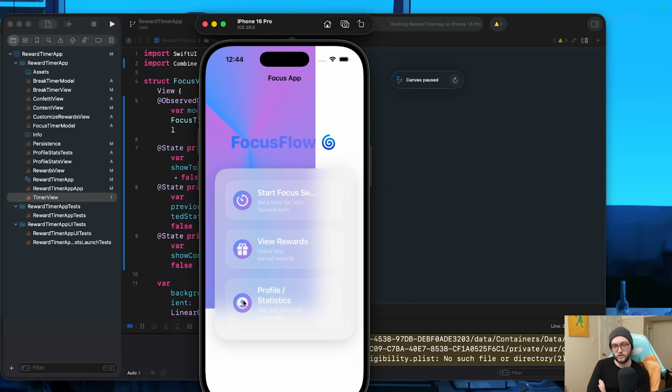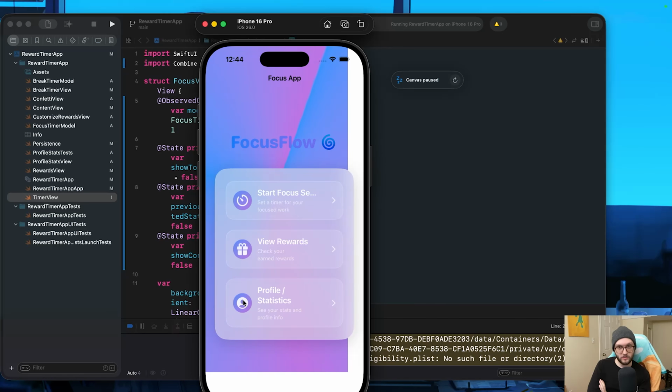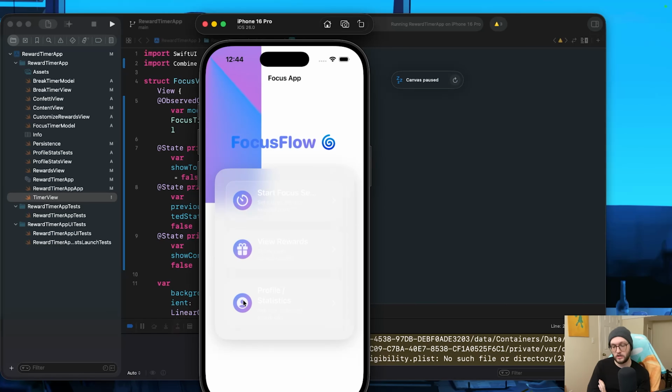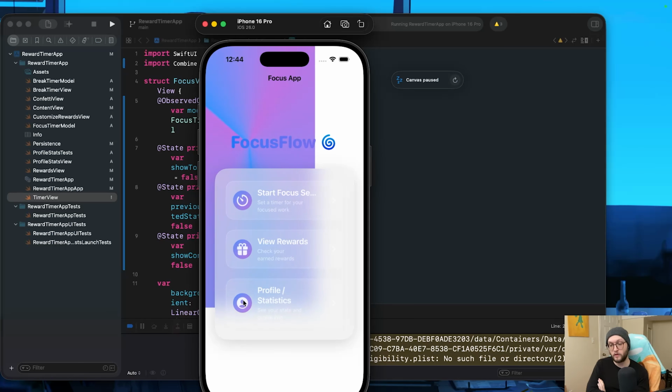So for those of you who are scared of AI taking your jobs, I would say don't be scared. Learn how you can utilize these tools to level up your skills and make your coding easier and better. But if you sit there and think you're going to make a fully functional app, you're probably sorely out of luck.